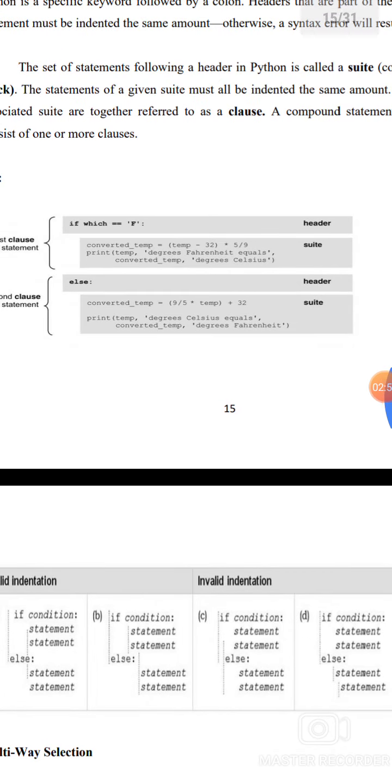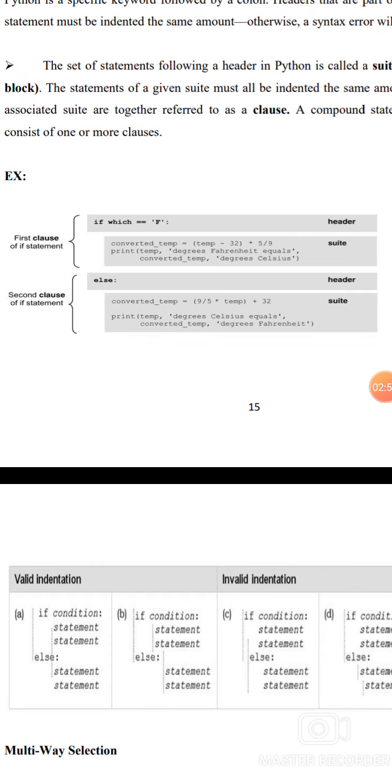The first clause of the if statement: if which double equal to F is the header, and converted temp equals temp minus 32 into 5 by 9, print temp degree Fahrenheit equals converted temp degree Celsius is the suite. Else, the second clause of the if statement: converted temp equals 9 by 5 into temp plus 32, print temp degree Celsius equals converted temp degree Fahrenheit is the suite.